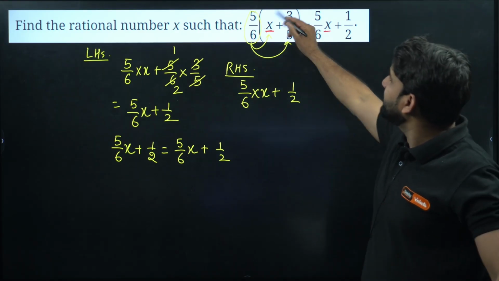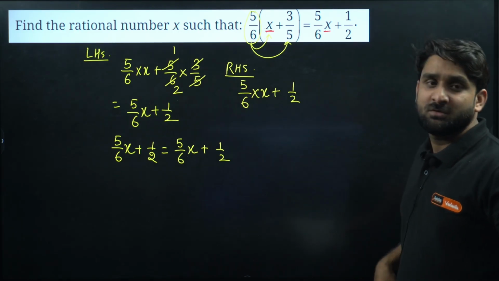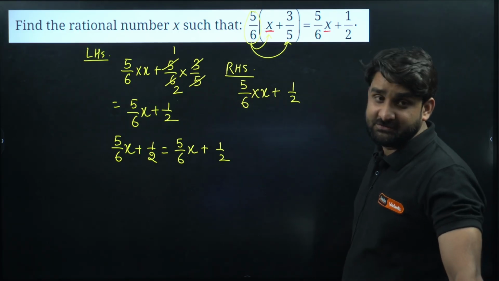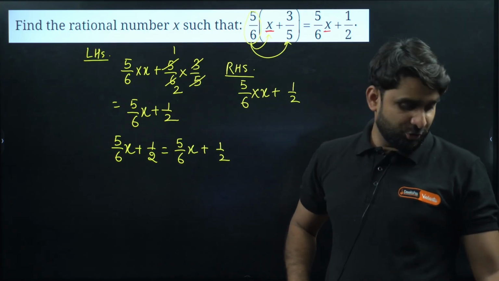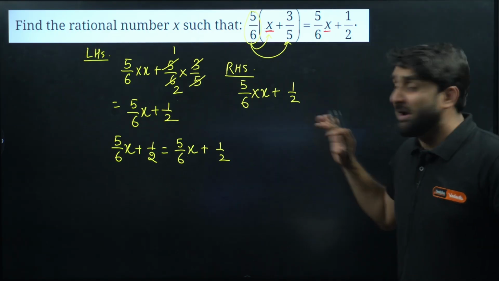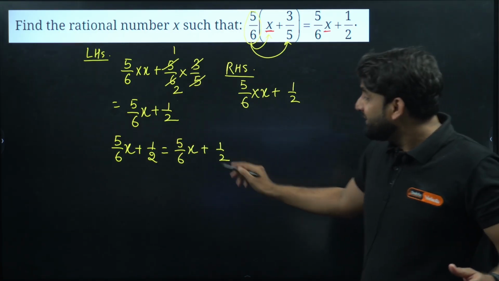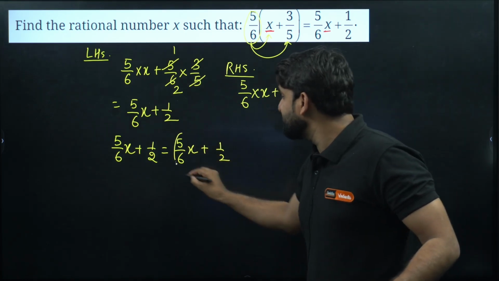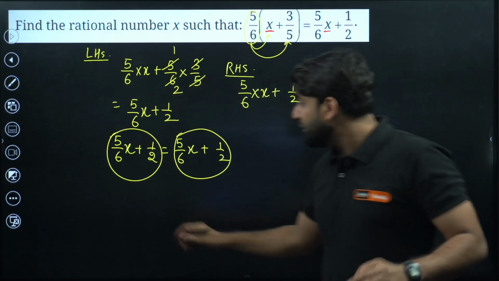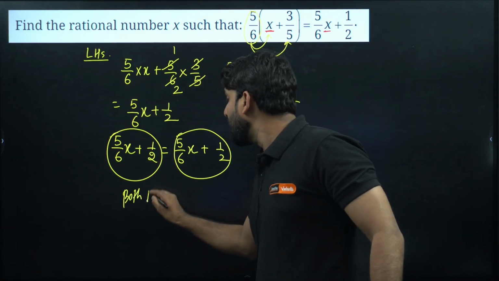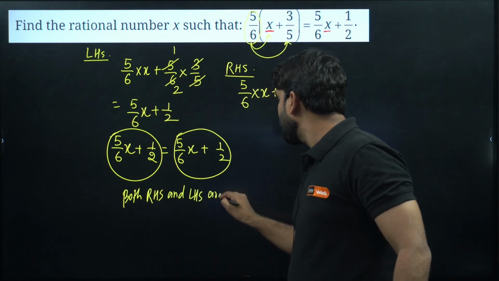On solving this function, we are getting 5 by 6x plus 1 by 2. So what should be the value of x? x is satisfying everything. Yes, now you guys tell me, what should be the value of x, everyone? My dear champion, what should be the value of x? Now you can see here, look at the RHS, this is the RHS and this is the LHS. And both are exactly identical. The RHS and LHS are identical.